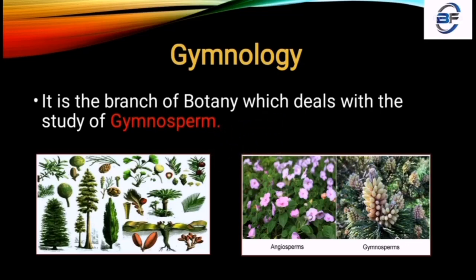The seed is not enclosed by any type of seed coat or fruit structures, and no endosperm formation is there. In later classes you will all know about the structure of a fruit and a seed coat, but you just know one thing here: in gymnosperms the seeds are open. That means with the naked eye we literally find the seeds on the outside of the plant. So it is included in your gymnosperms.